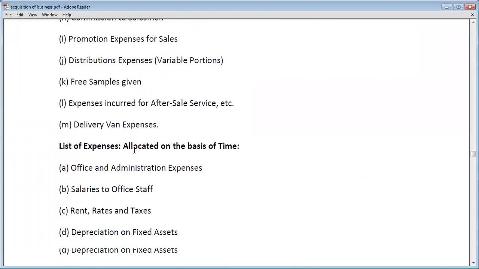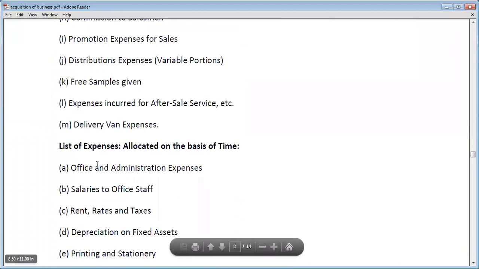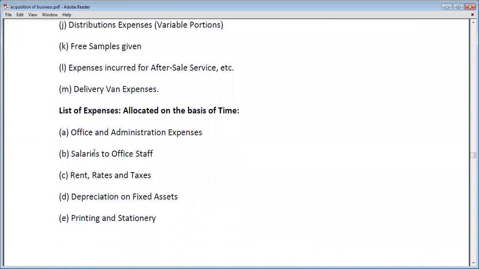Okay. Now here is a list of expenses which are allocated on the basis of time. Office and administration expenses will be divided on the basis of time. Salaries to office staff are on the basis of time, because salaries are given for a period, like 1 month or 2 months, quarterly or yearly. Salary is generally provided for 1 month, so it will be divided on the basis of time ratio.